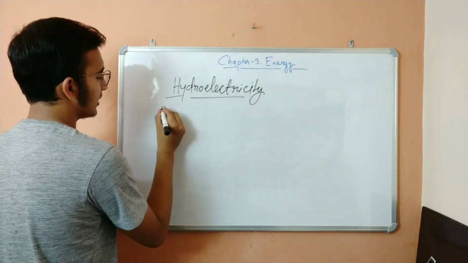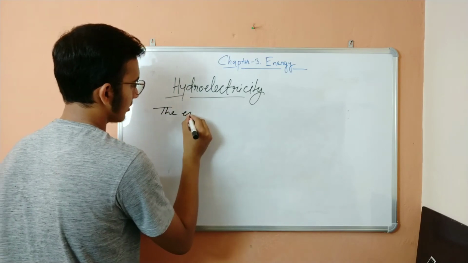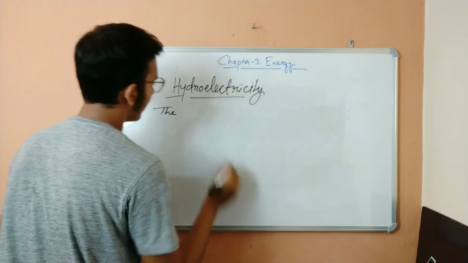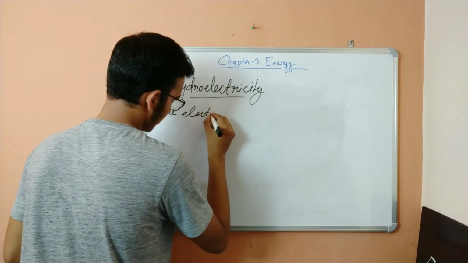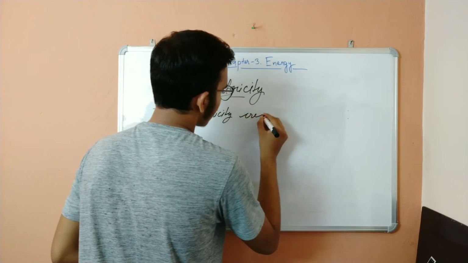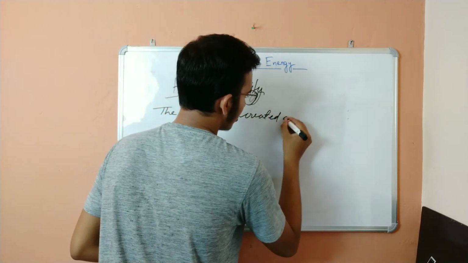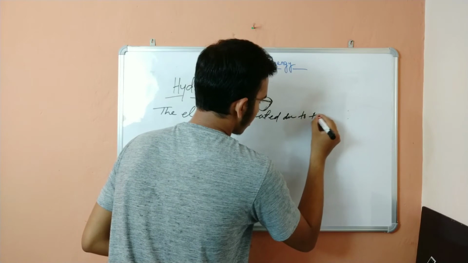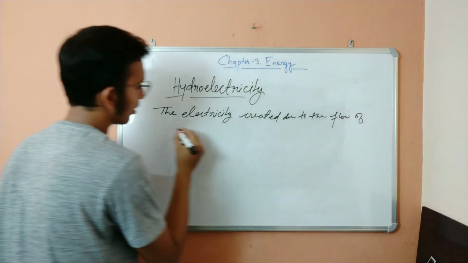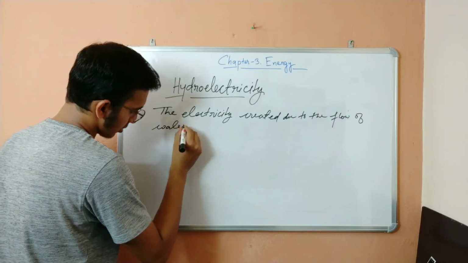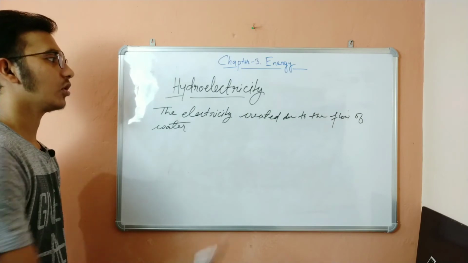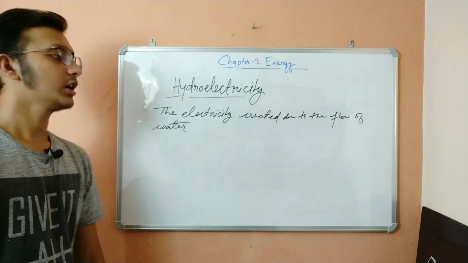Basically, the energy, or not energy, okay, electricity. Let us say electricity. The electricity created due to the flow of water. So the electricity created due to the flow of water is called hydroelectricity.